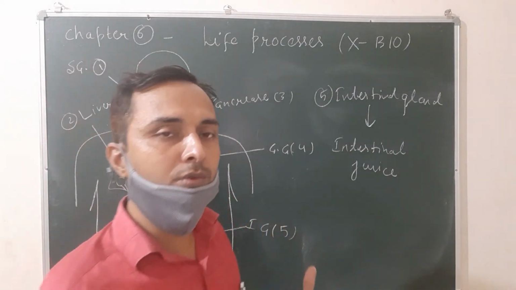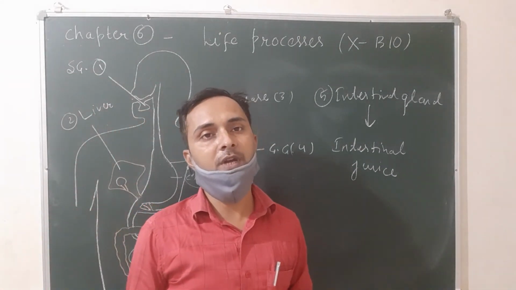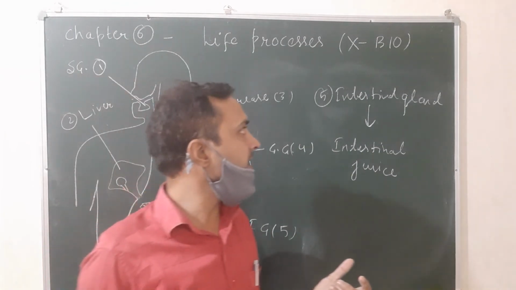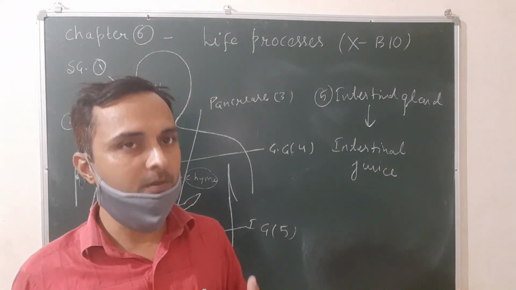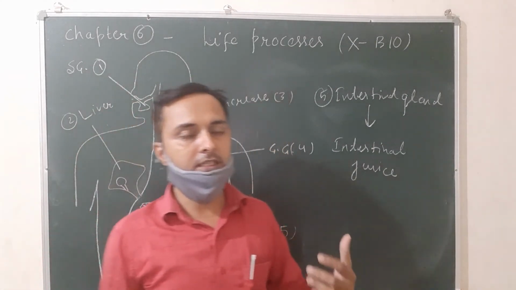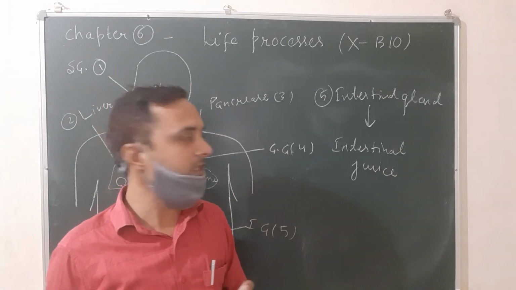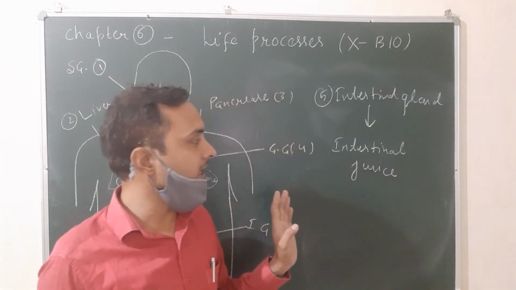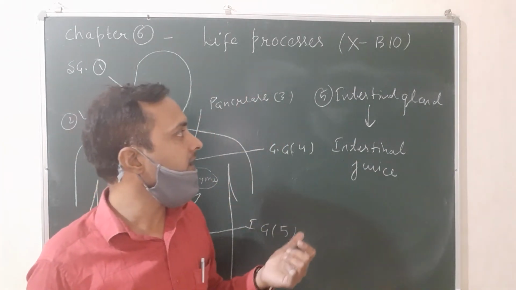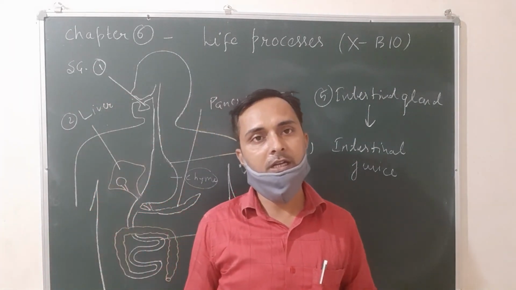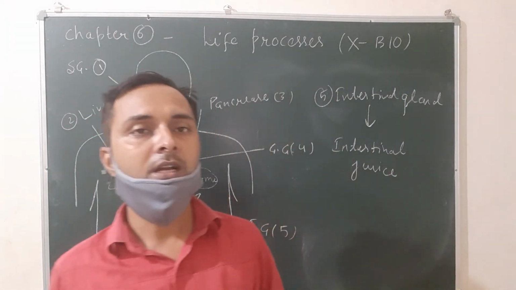Carbohydrates change into glucose, proteins into amino acids, and lipids into fatty acids and glycerol. So this is all about the functions of digestive glands. In the next class we will discuss the digestion of proteins, lipids and carbohydrates.